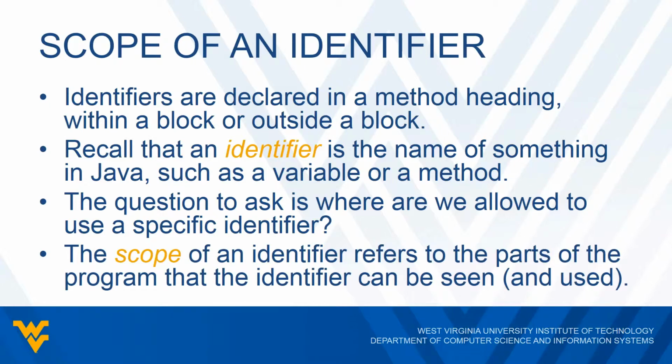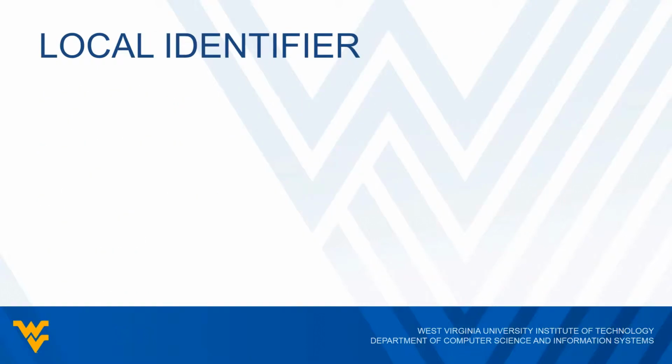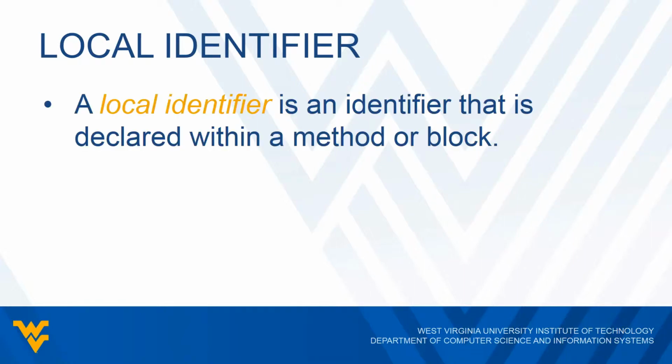And that's where we get this notion of a scope. So the scope of an identifier just simply refers to the parts of a program where the identifier can be seen and can be used. There are different types of identifiers, and right now we're going to focus on local identifiers. So a local identifier is an identifier that's declared within a method or a block.